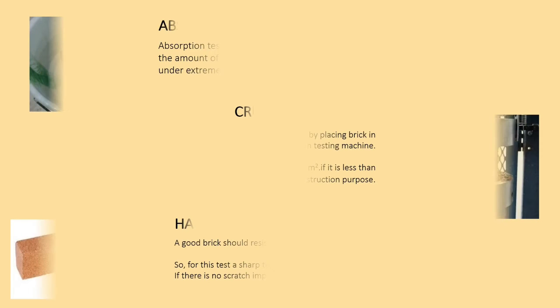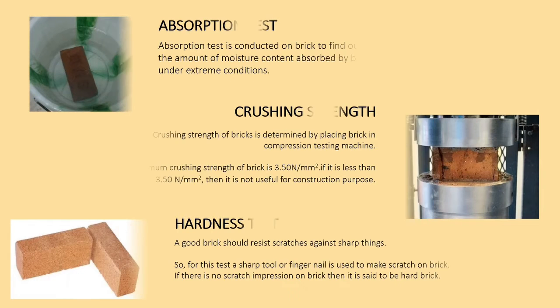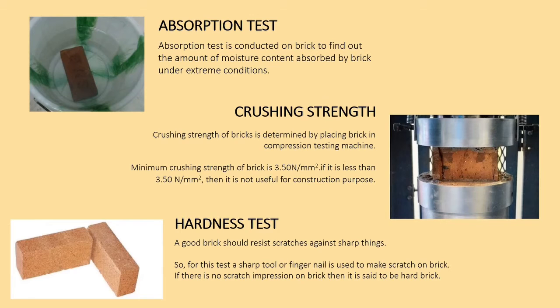Now there are various tests which are performed on bricks to understand if the brick is strong enough for construction. So the first is the absorption test. Absorption test is conducted on brick to find out the amount of moisture content absorbed by the brick under extreme conditions. Second is crushing strength. Crushing strength of bricks is determined by placing the brick in a compression testing machine. Minimum crushing strength of brick is 3.5 Newton per mm square.